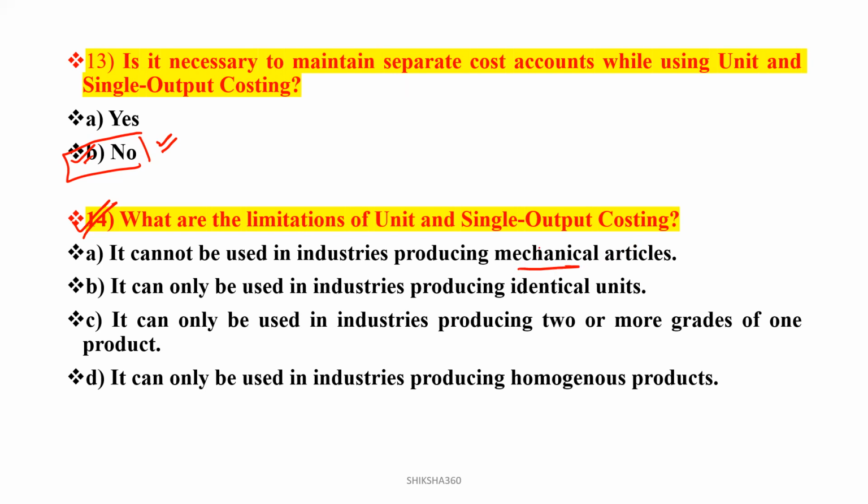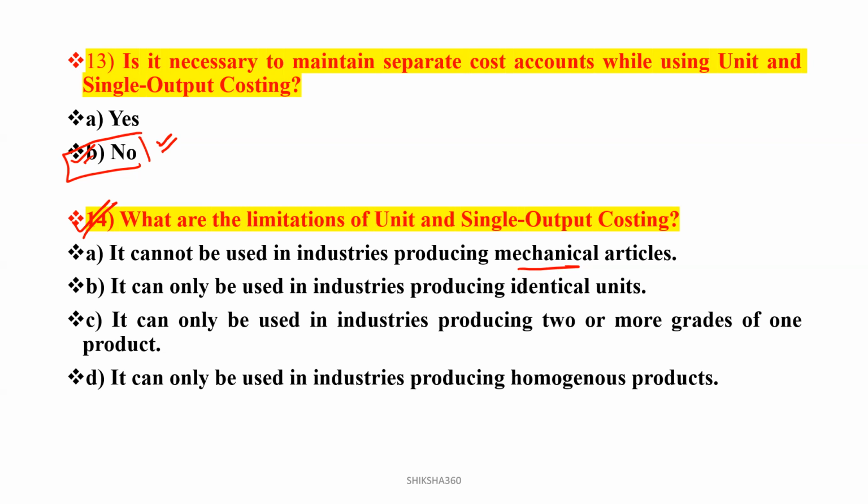Okay, we have to find the limitation. Producing the identical items, identical units. It can only be used in the industry producing two or more grades of the one product, or it can only be used in the industries producing the homogeneous product. Clear? Producing the homogeneous product. So option D will be the answer here.